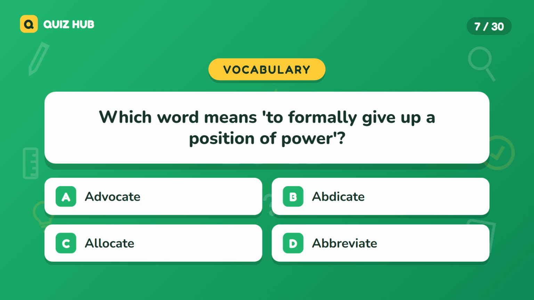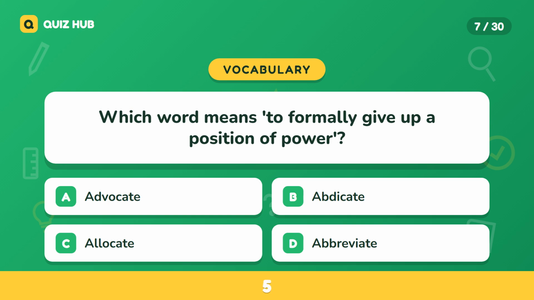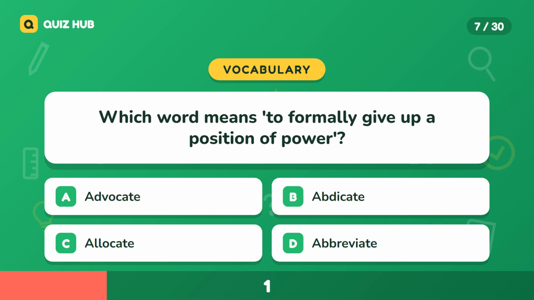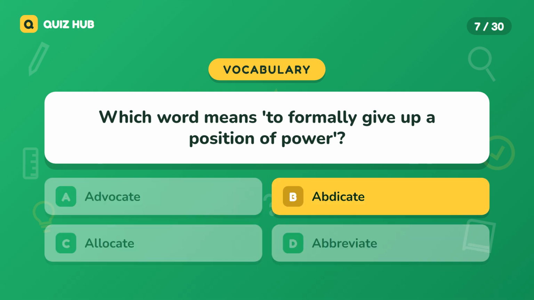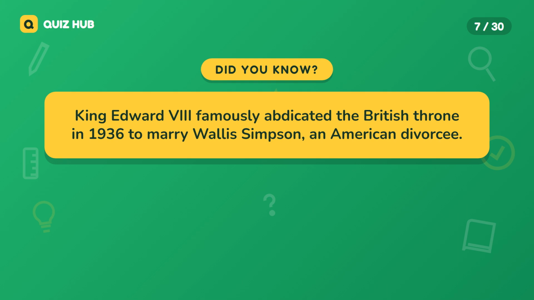Question 7. Which word means to formally give up a position of power? A. Advocate. B. Abdicate. C. Allocate. D. Abbreviate. The correct answer is abdicate. King Edward VIII famously abdicated the British throne in 1936 to marry Wallis Simpson, an American divorcee.